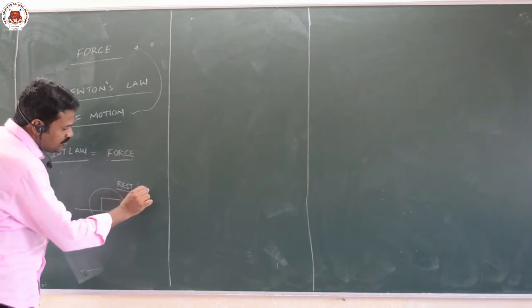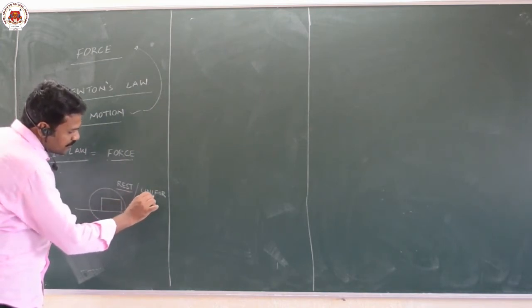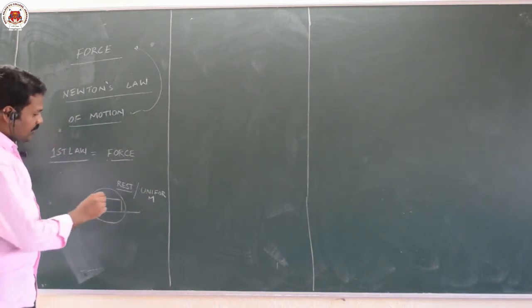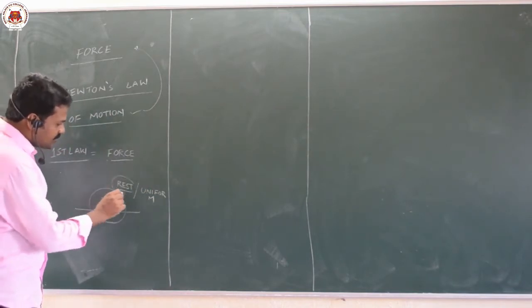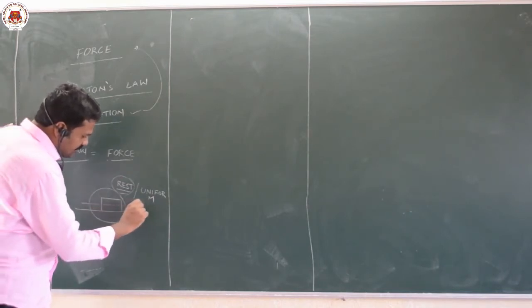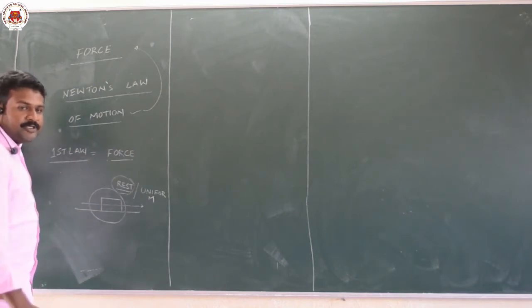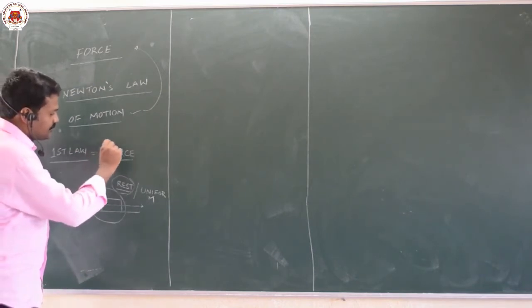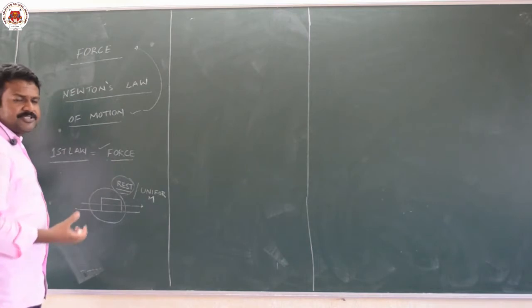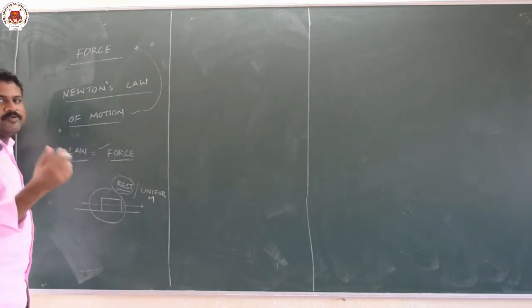Suppose if a body is in uniform motion, it will be always in uniform motion only. A body continues to be in state of rest or uniform motion in a straight line, until and unless acted upon by an external force. That means the body will be at rest until you apply force.